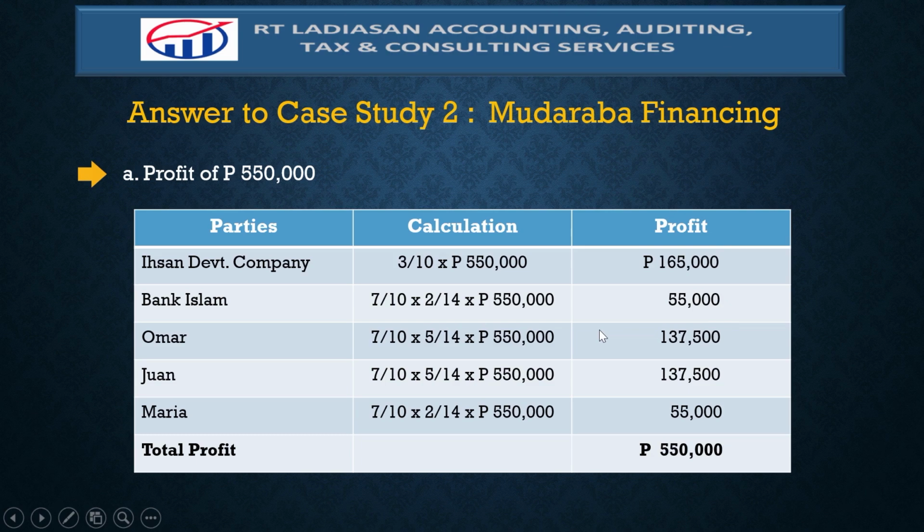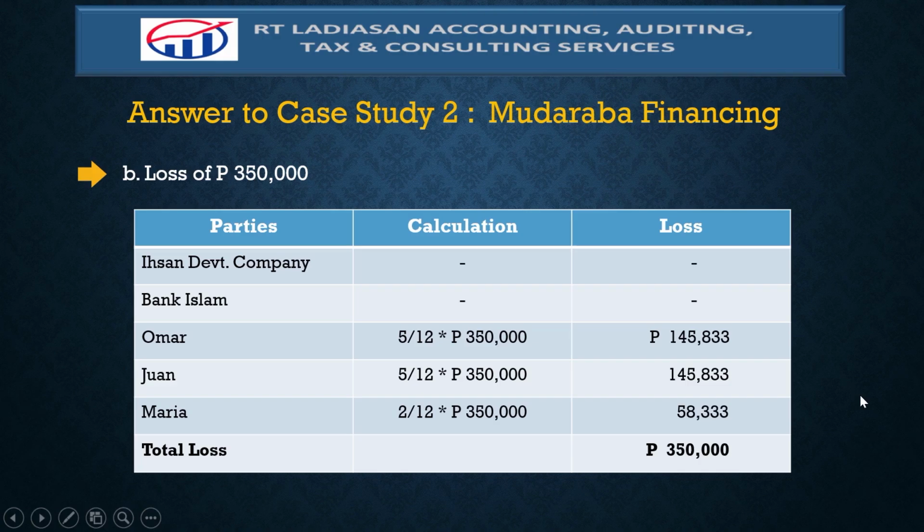The same manner of calculation or procedure applies with respect to the other parties, such as Omar, Juan, and Maria. For Omar, the profit attributable to him is 137,500 based on his share of 5/14. Juan, the same amount, and Maria, 55,000, considering that she has the same ratio with respect to the bank. And that is the distribution of profit of 550,000 pesos.